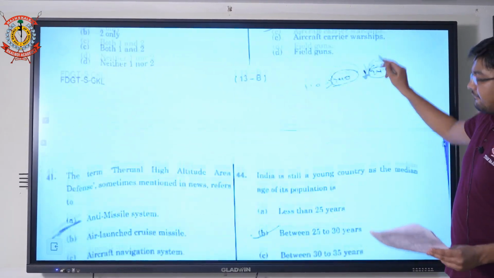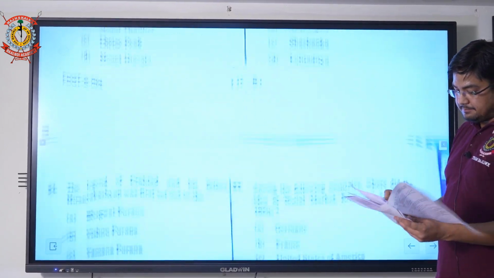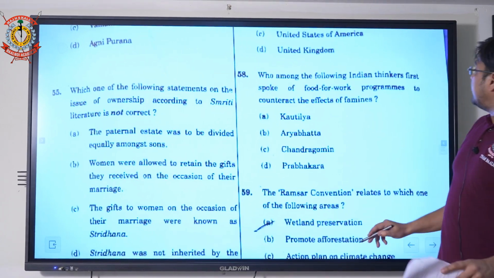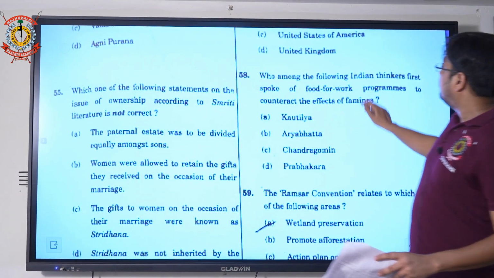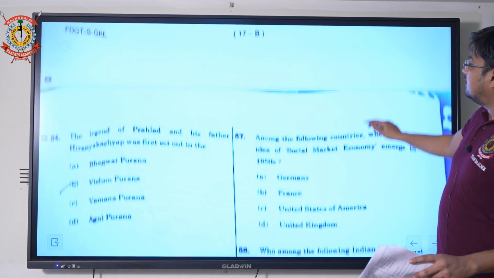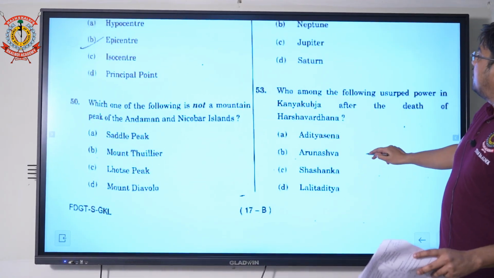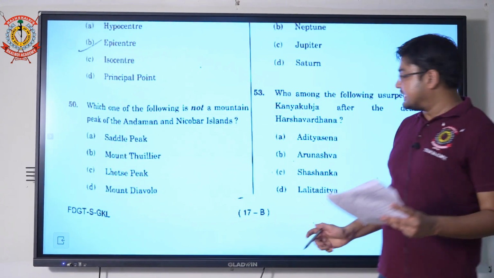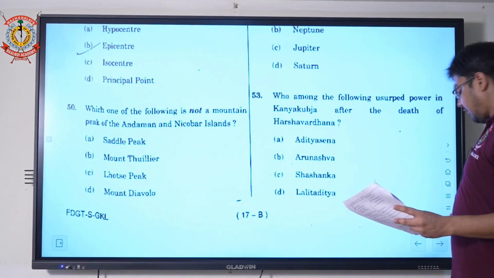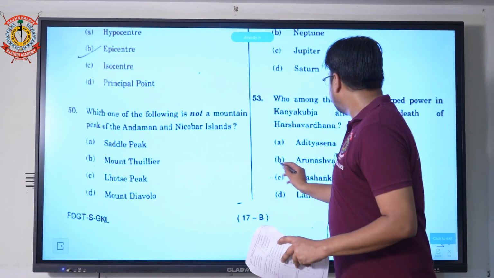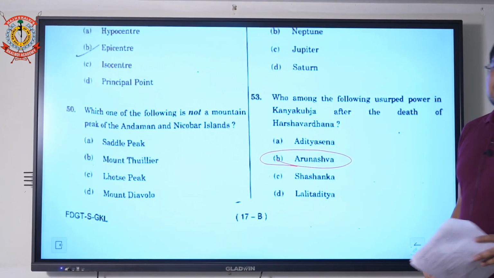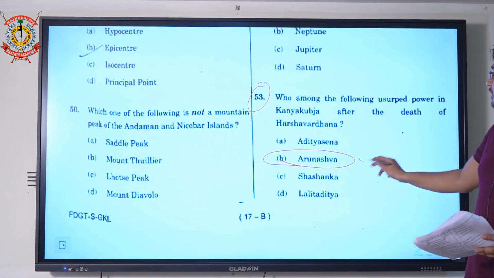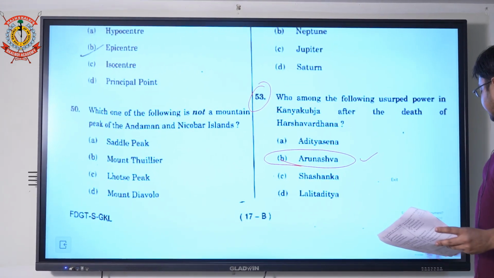Come to question number 53, Set B. Which among the following usurped the power of Kanyakubja after the death of Harshvardhan? After the death of Harshvardhan, that is Arunashava. Option B, Arunashava. The question number 53, the correct option is B, Arunashava. Set B I am discussing.